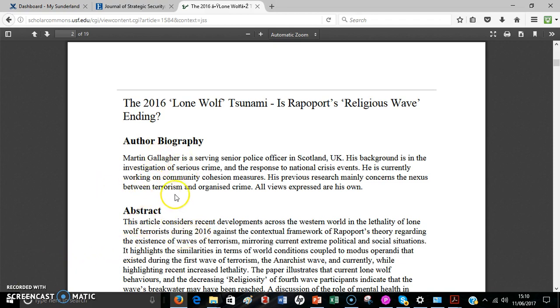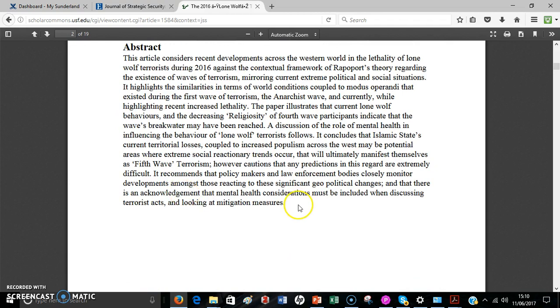So if you just look down the abstract here, for instance, this section here, it concludes that there's going to be some sort of possibly fifth wave of terrorism in the model. So this is something which Gallagher's quoting here within the abstract, and you might want to include this within your discussion. All right, so we'll see how you can do that.